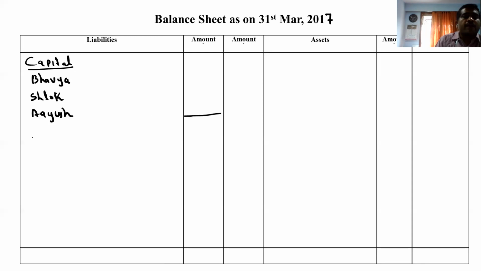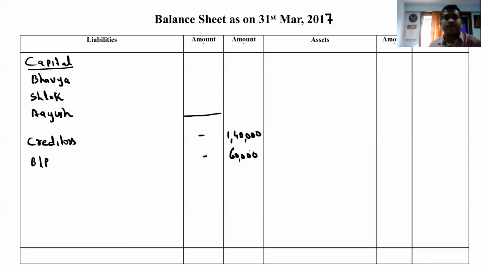And then we give the heading creditors. No tick mark is done, that's why it will come in outer column 1,40,000. Bill payable, no tick mark is there, that will also come in outer column 60,000. Right? आगे बढ़ते हैं. Next comes in asset goodwill.